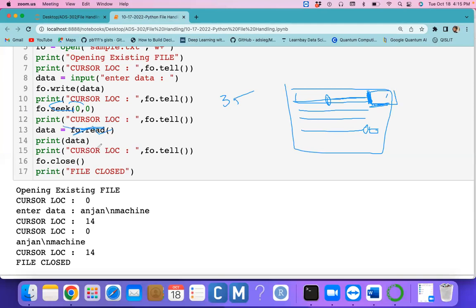So this method will give nothing. It won't print anything actually. It was executed, but it won't print anything.